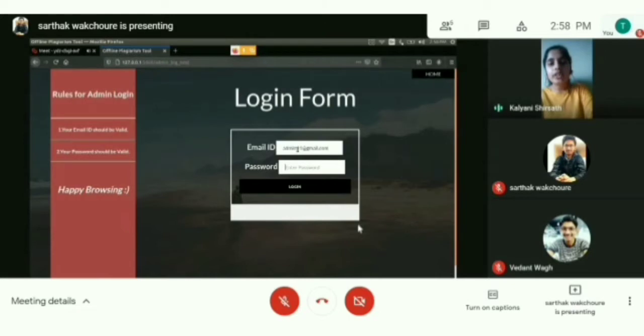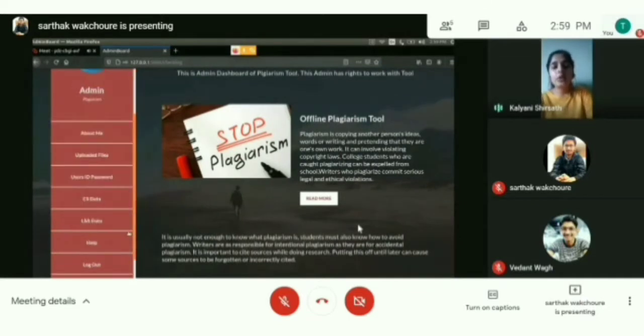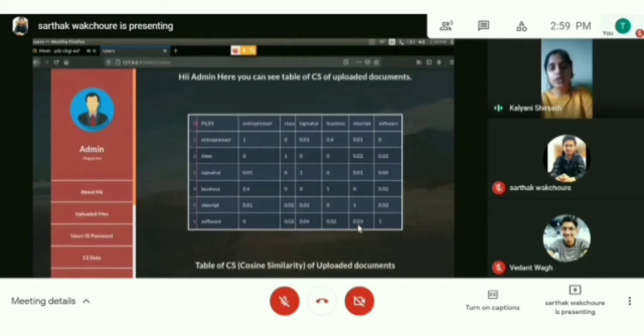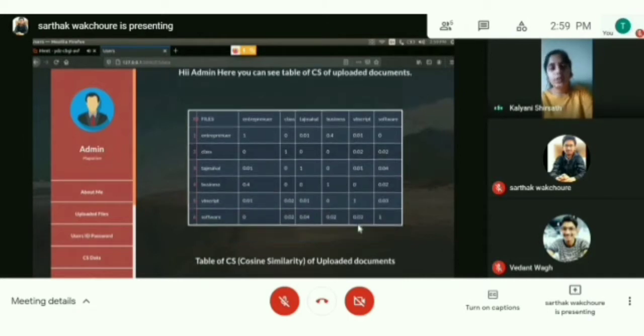When the admin logs in after the deadline by filling in admin credentials, he can access uploaded files, user credentials, the quotient similarity table as well as the latent semantic analysis table. Here you can see the quotient similarity table. This table looks pretty clear with comparison scores. The diagonals are 1 because the vertical as well as horizontal columns are document names in the same order, so the comparison score has to be 1.